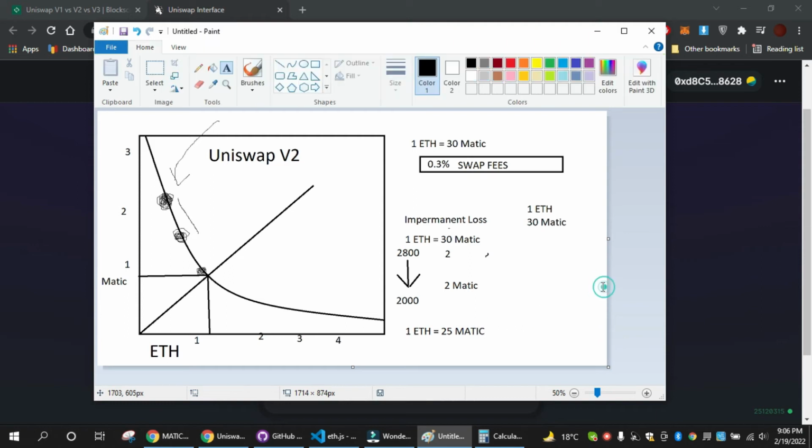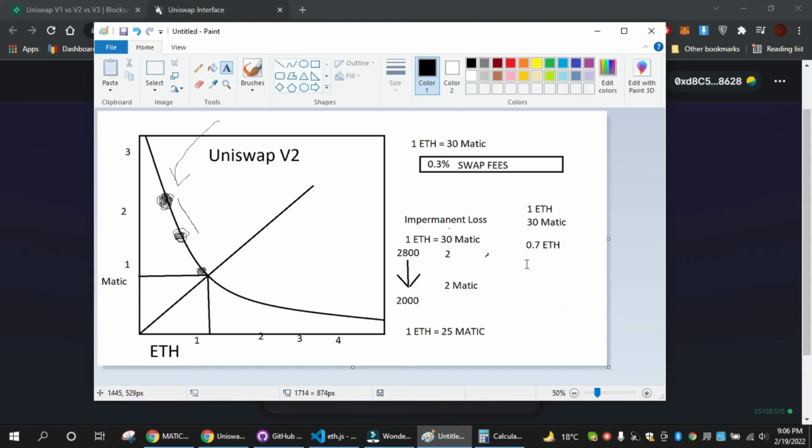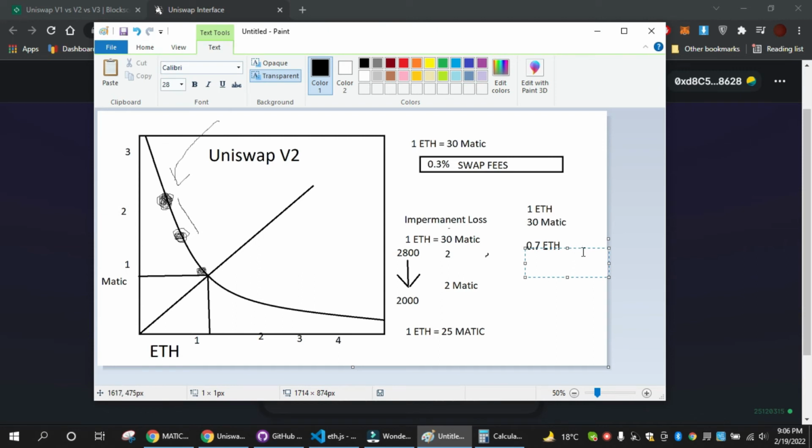Now your assets might look like you have only 0.7 ETH, which has the value of 2000, and your matic might increase a little bit, with around the same ratio. So if it has dropped in value by 33%, then 33% of 30 matic is around 10 matic, so you might have something around 40 matic.